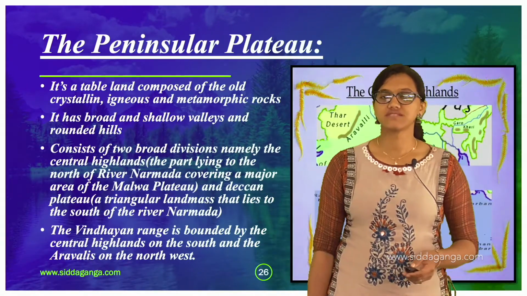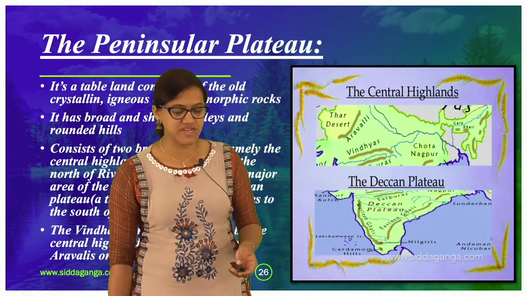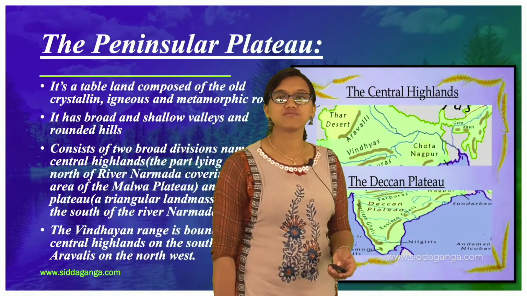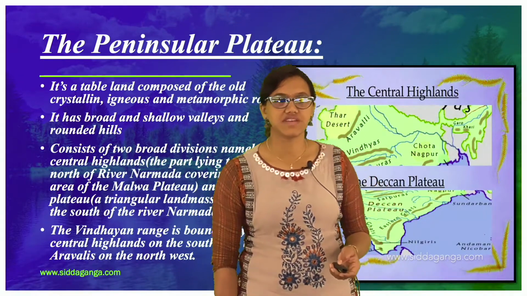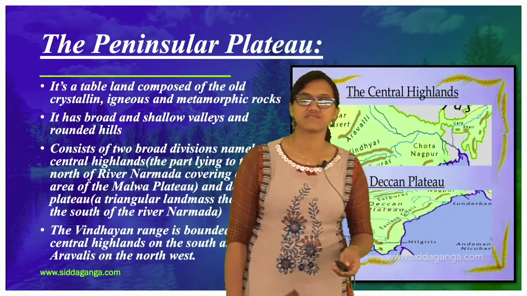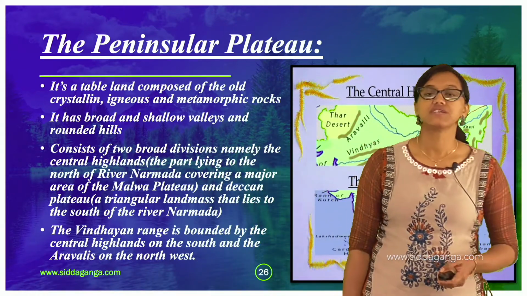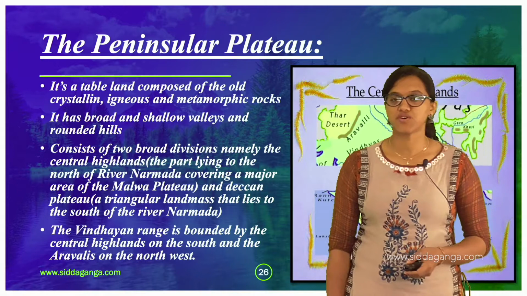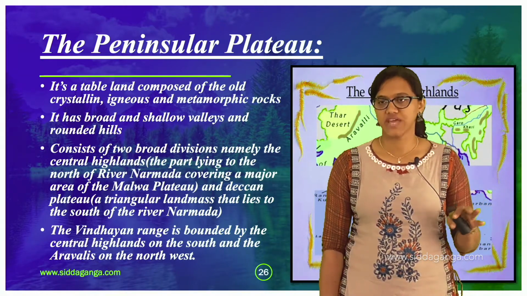So the next one is the peninsular plateau. Let us know about the peninsular plateau. It's a tableland composed of the old crystalline igneous and metamorphic rocks. When it comes to igneous and metamorphic rocks, we can consider it totally a rocky land.